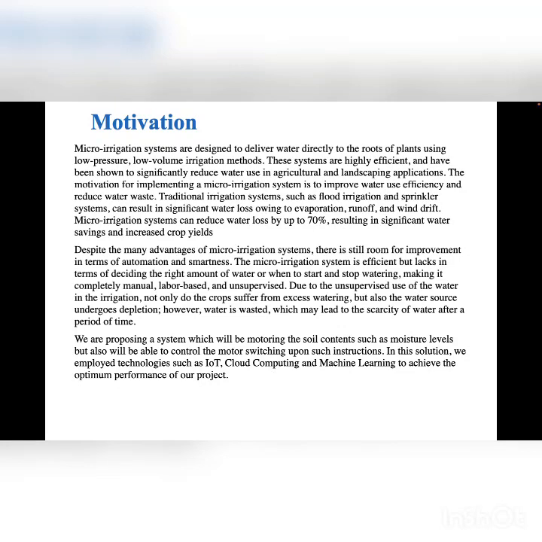resulting in significant water savings and increased crop yields. Despite the many advantages of micro irrigation systems, there is still room for improvement in terms of automation and smartness. The micro irrigation system is efficient but lacks in deciding the right amount of water or when to start or stop the watering, making it completely manual, labor-based, and unsupervised. Due to the unsupervised use of water in irrigation, not only do the crops suffer from excess watering, but the water source also undergoes depletion. Water is also wasted, which may lead to scarcity of water after a period of time.